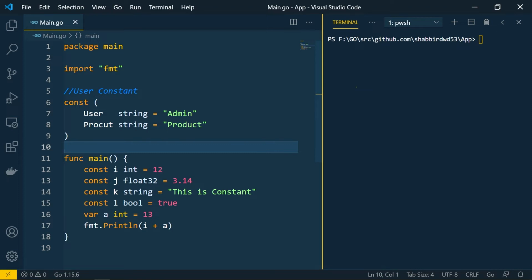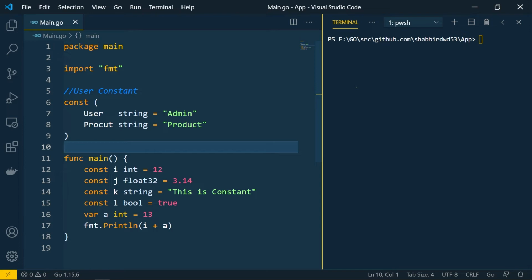This is a cleaner way to understand that this is a constant block with different constants available. You can create different blocks according to the different constant types for your Go application, and you can use all these constants within your functions or methods. There is one more special type of constants available, that is enumerated constants.